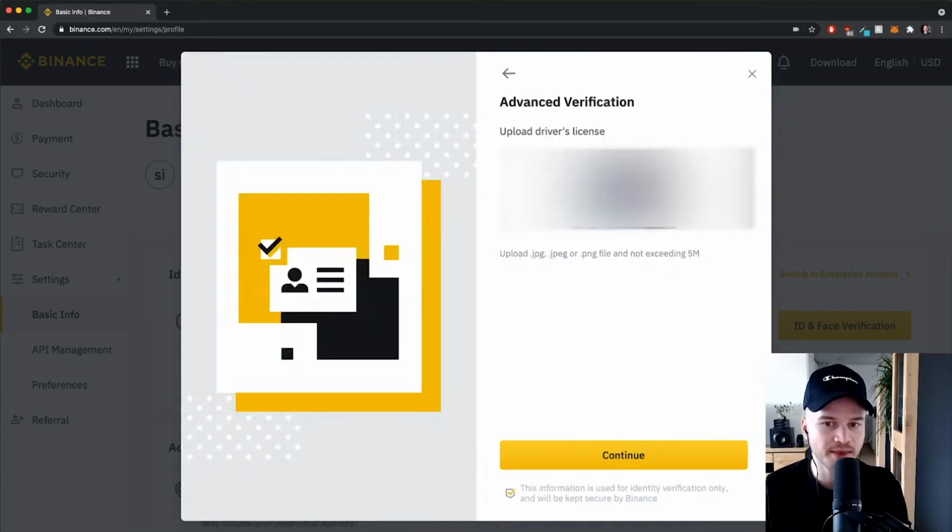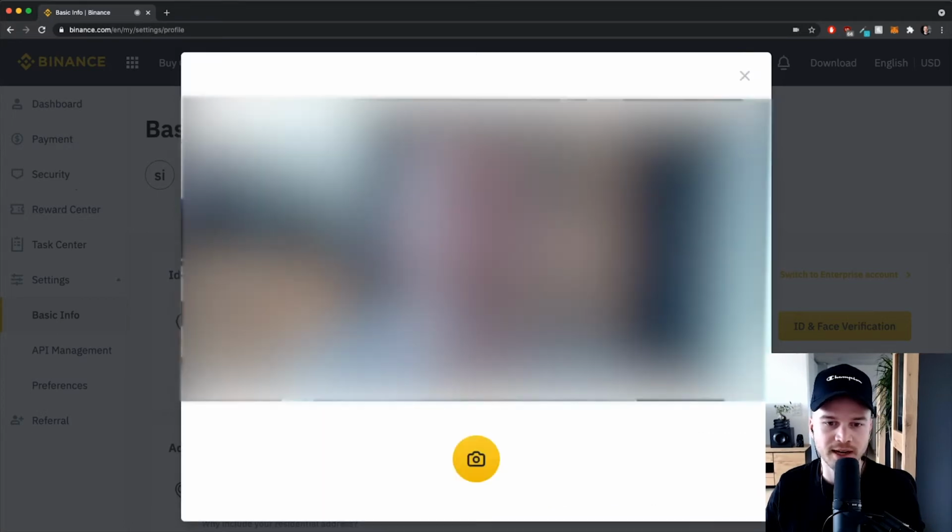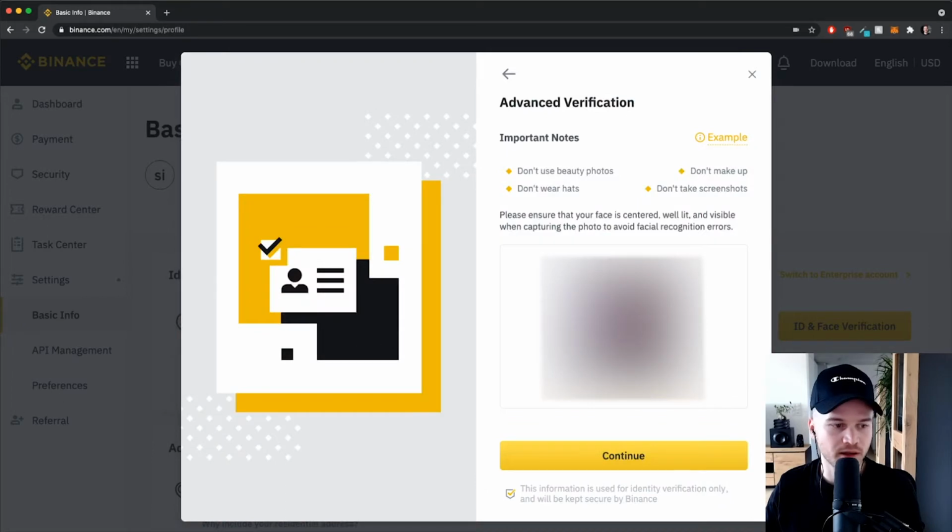And then on the next step, again, you have to confirm everything. Then on this step, they want to know if you actually are the person on your ID card. So again, you're going to have to open your camera and take a photo of yourself. So do that and then confirm everything here.